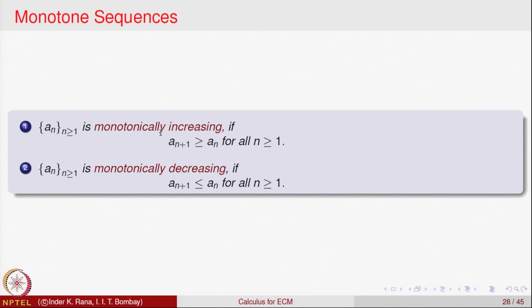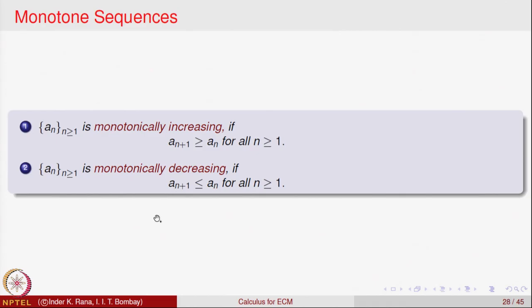Similarly, we will say a sequence is monotonically decreasing if A n plus 1 is less than or equal to A n. That means, as n increases, the values of A n decrease, right. Again, we are saying less than or equal to, we are not saying strictly less than. So, the next term is at the most the previous one, it could be smaller.